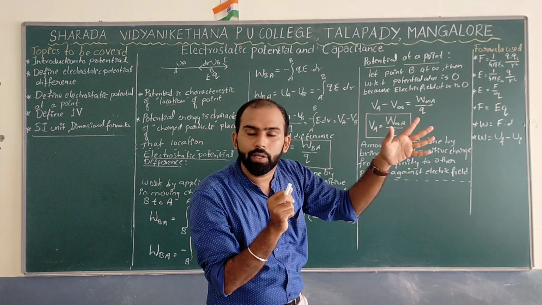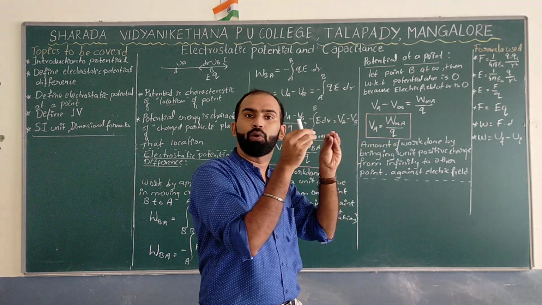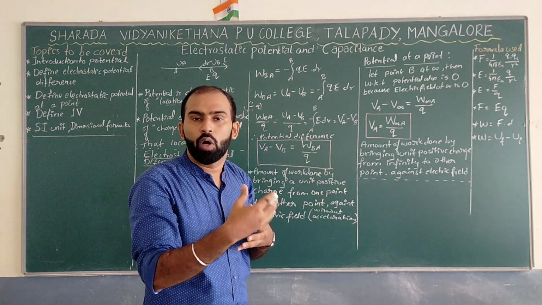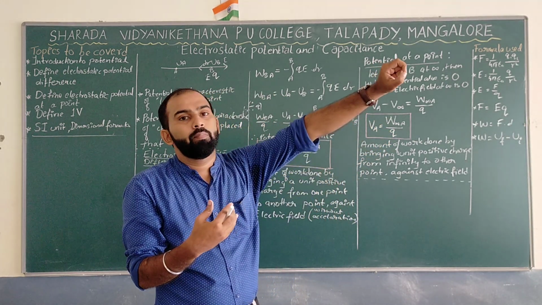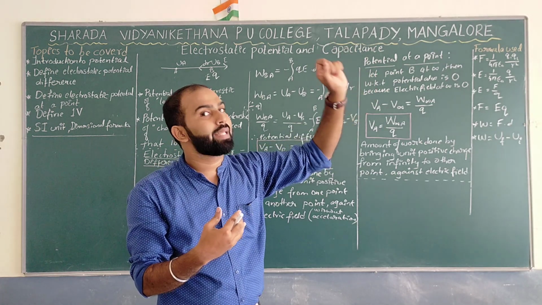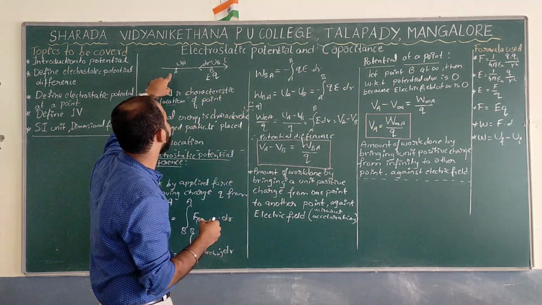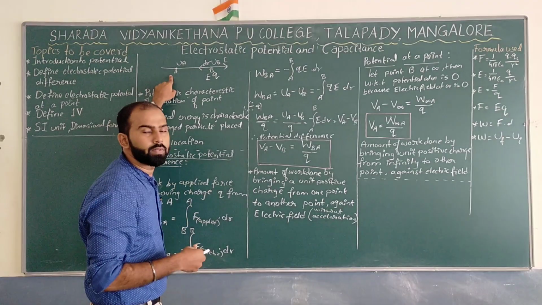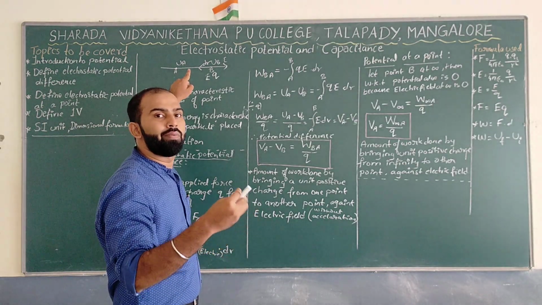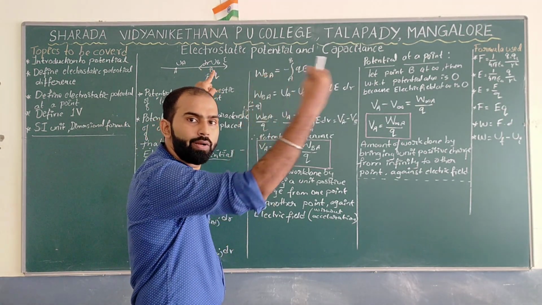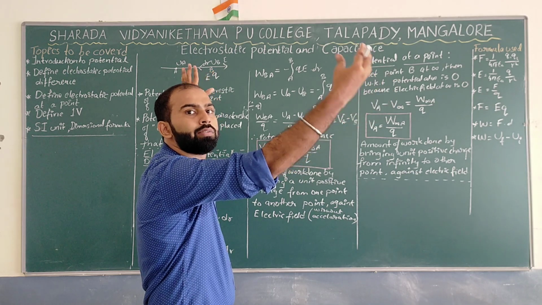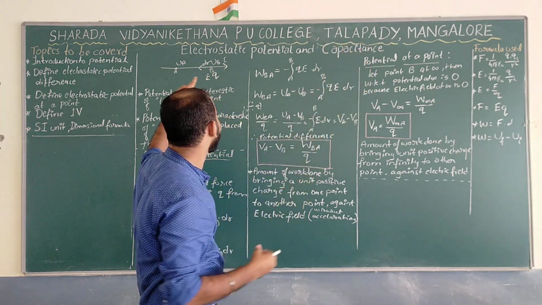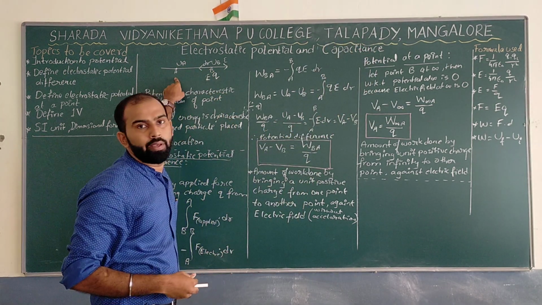Your job is to bring the charge Q, which you have kept at infinity, to this particular point A over here.